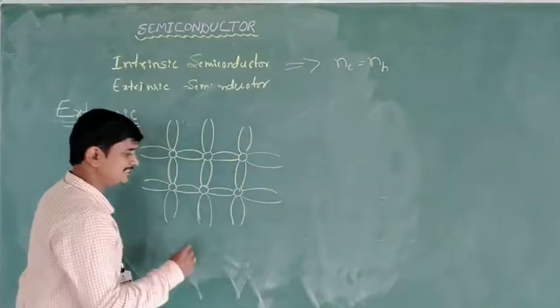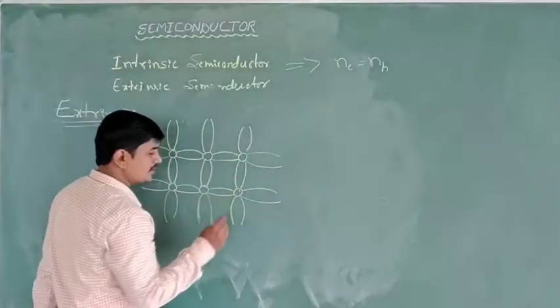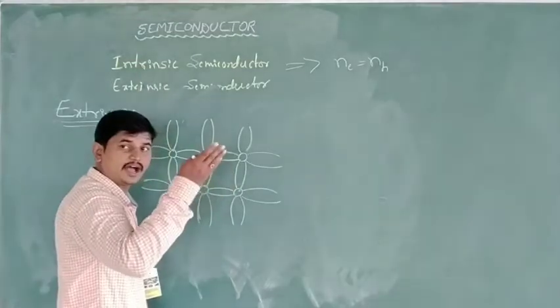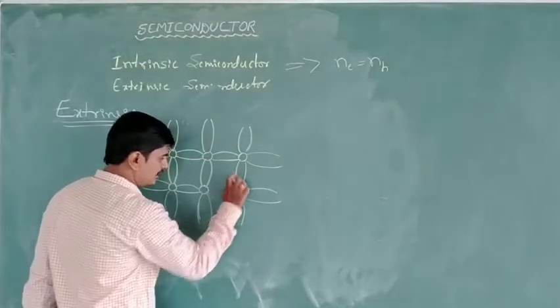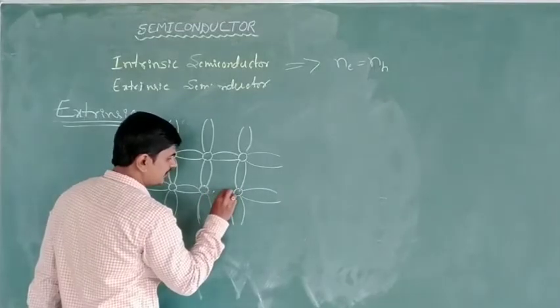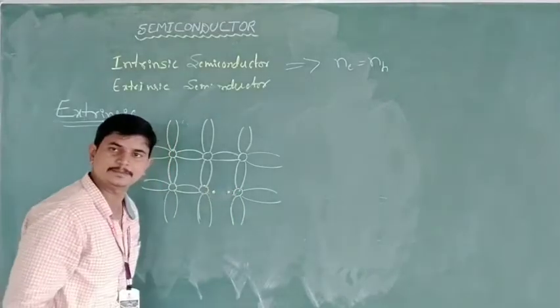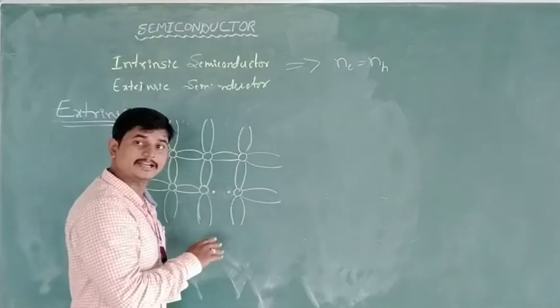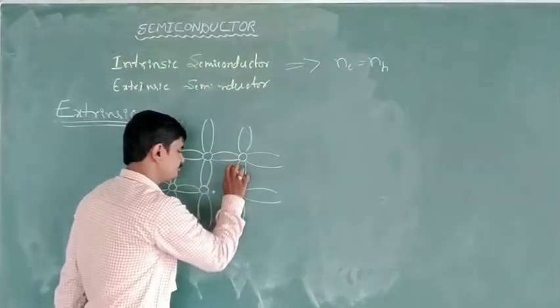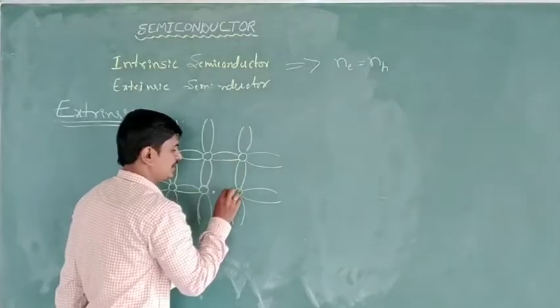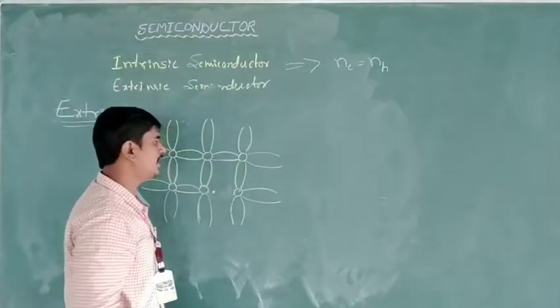In the intrinsic semiconductor, once the temperature is high, the bond will break down. If the bond is broken, then free electrons are available. Due to thermal energy, these electrons jump, that is, movement takes place and they transfer from one place to another.